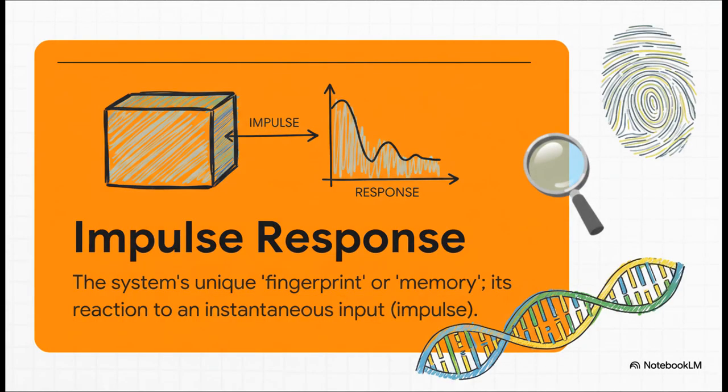Okay, so we have this ideal box, but how do we know what's inside? How do we figure out its unique personality? We do it by finding its fingerprint, something called the impulse response. Think of it like this. You give the system a quick, sharp tap, an impulse, and then you just watch how it rings out and settles down over time. That response is like the system's DNA. It tells you everything you need to know about its fundamental character.